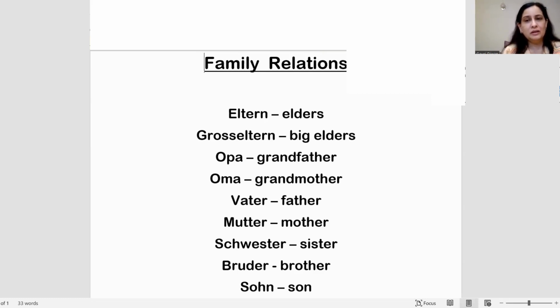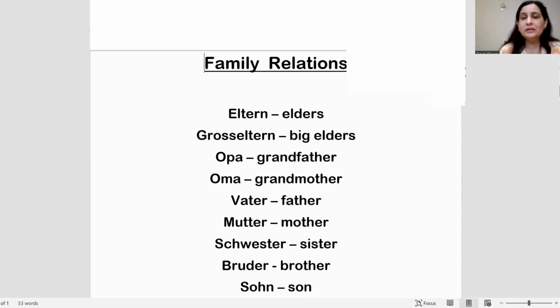Then for father, Vater. It is not pronounced with a V, because V is pronounced as F in German. For mother, it is Mutter. Again, here there is a single U without umlaut, so it is pronounced as U, unlike in English. So it is Mutter for mother.